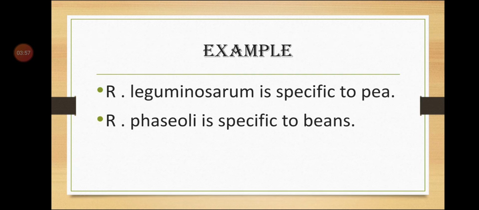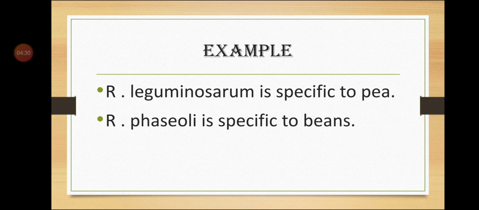For example, Rhizobium leguminosarum is specific to pea and Rhizobium fascioli is specific to beans. There are two rhizobiums. Both the rhizobium are specific to particular plant. They cannot depend on each other. They are specific to particular plant only. Rhizobium leguminosarum is specific to pea only. It cannot be present in association with beans. And Rhizobium fascioli is specific to beans only. It cannot be associated with pea plant.